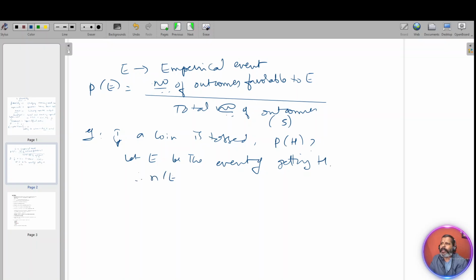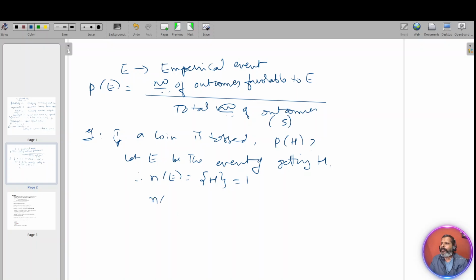Therefore, N of E is nothing but the outcomes for that event. What is then the N of E value? 1, because one head may come up, we say. It's not that it will come, it's an uncertain event, that's why it's said. So what is the sample space for this one coin experiment? One coin will have two outcomes, head and tail.